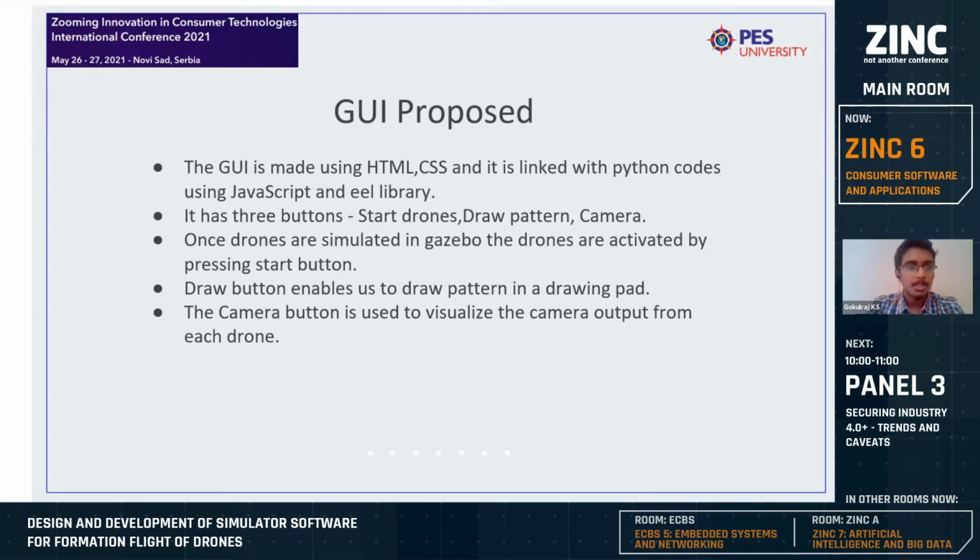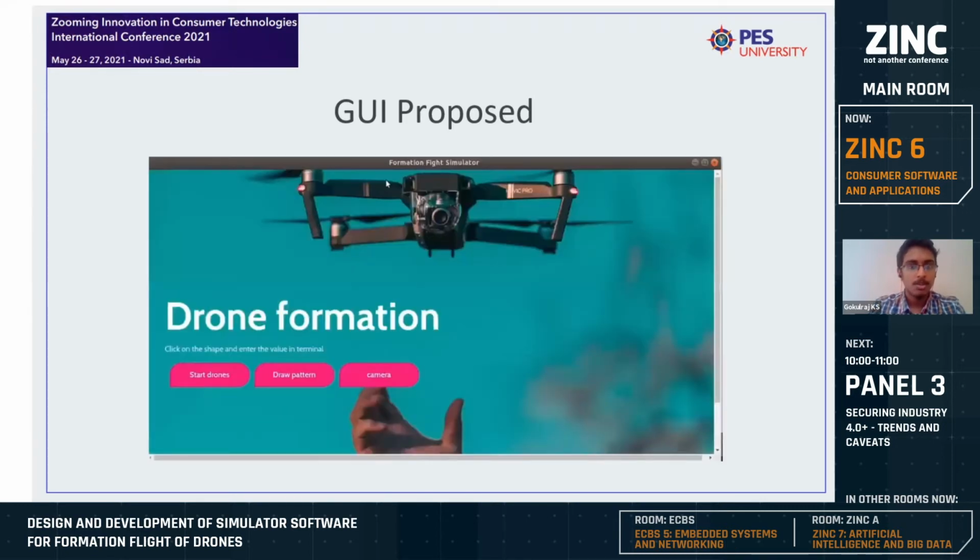Then the draw pattern button is used to draw a 2D pattern in a drawing pad, and which will communicate the goal locations to the drones, which will ensure the pattern formed is similar to whatever you drew. The camera button is used for getting visual output from any drone during the pattern formation. So I will just show you the GUI. Here you can see this is a basic GUI and has three buttons as explained.